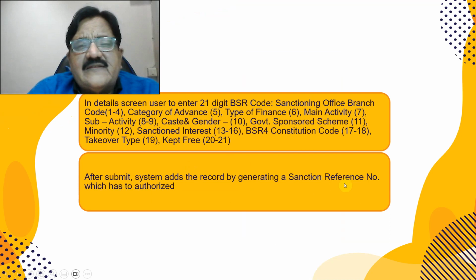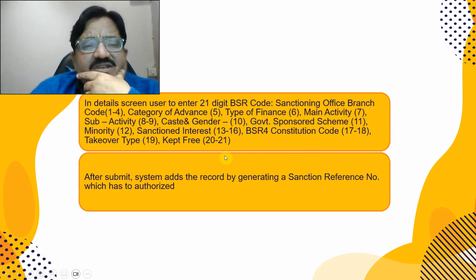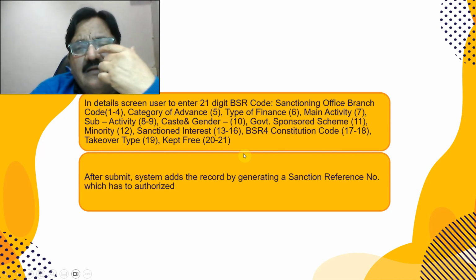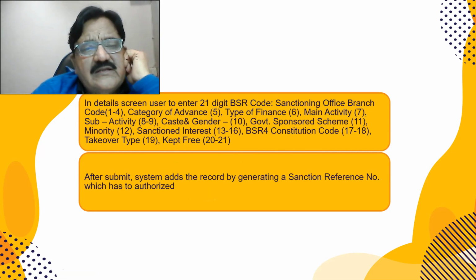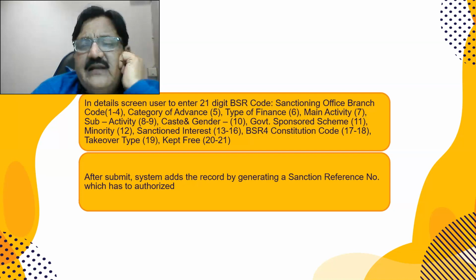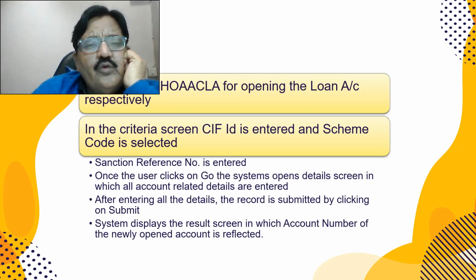Then we have various MIS codes that have to be entered in the system, right? Category of advance, type of advance, government sponsored schemes, sanction interest, right? Certain fields are free if you want to make other additions later on. After submission, the system adds the recovery by generating a sanction reference number, which has to be authorized and entered before a loan account is opened.